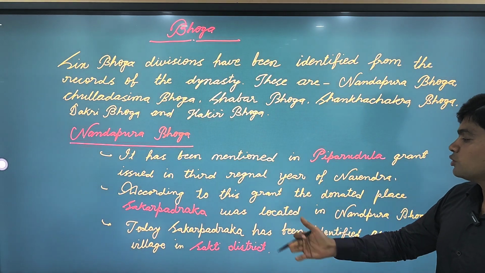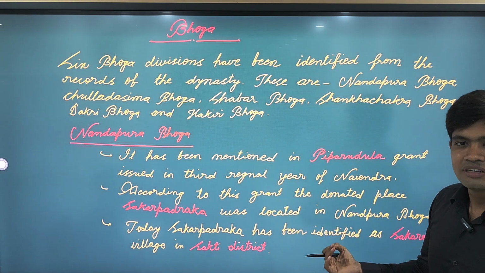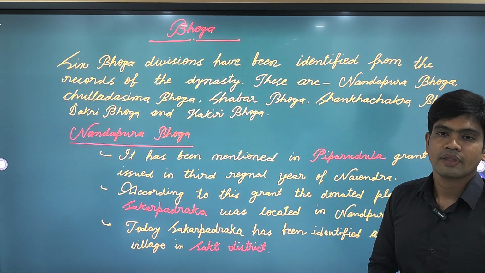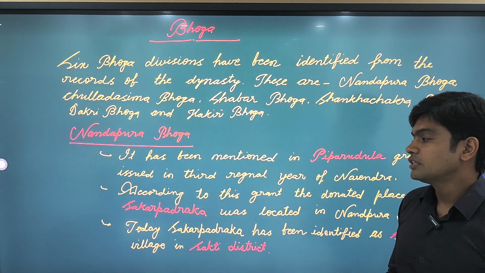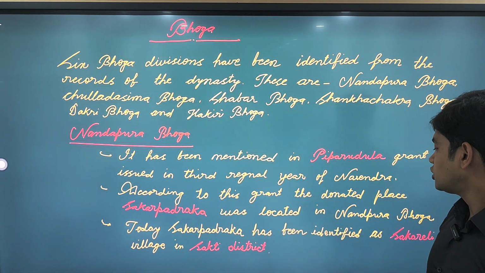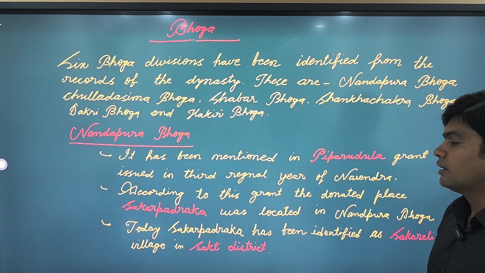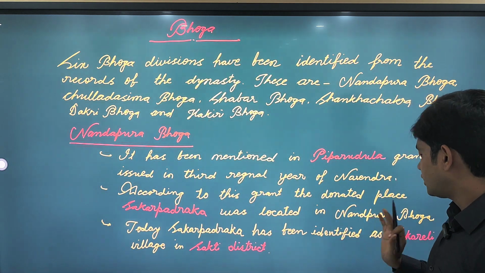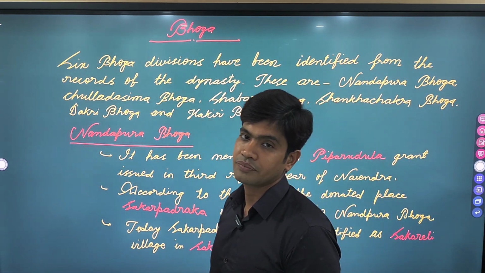According to that grant, there was a village Shakar Padraka. This Shakar Padraka village was located in Nandapura Bhoga and it was donated.